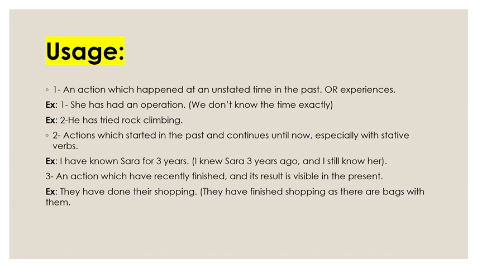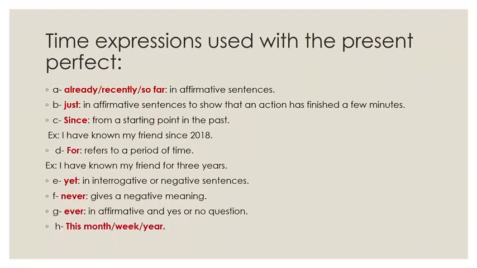And when we want to talk about an action which started in the past and continued till now. For example, I have known Sarah for 3 years. I knew Sarah 3 years ago and still know her. And last, we use it for an action which has recently finished. For example, they have done their shopping.